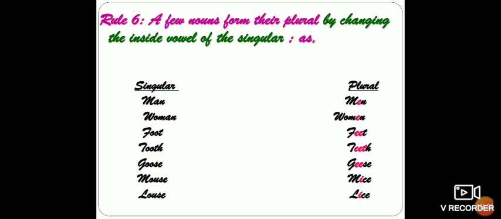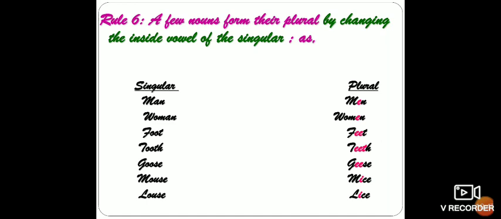Like we have man. Spelling of man is M-A-N, man. So A is your vowel. So we'll change this A and we'll get its plural M-E-N, men. So E is again your vowel. So we have replaced them. We have shifted them. So we'll get the plural. So the plural of man is men.